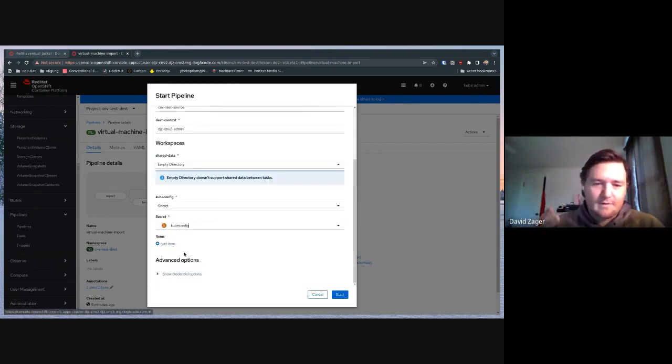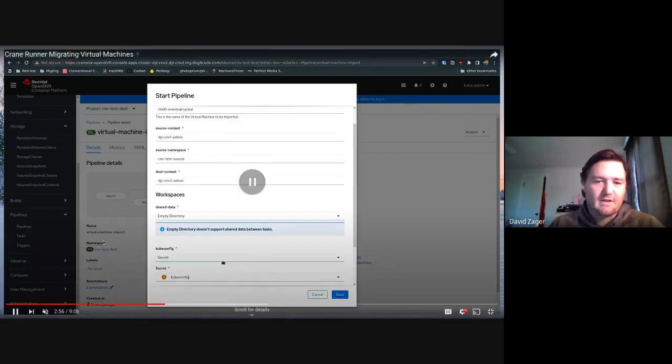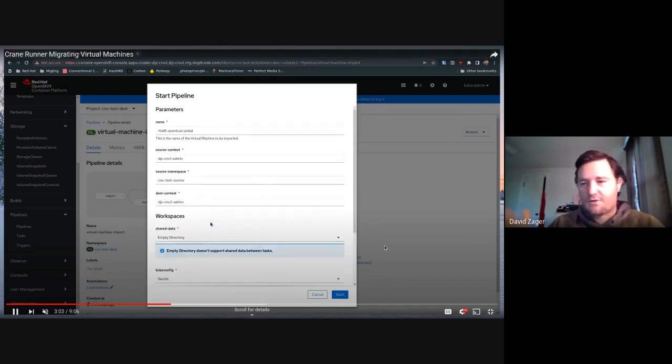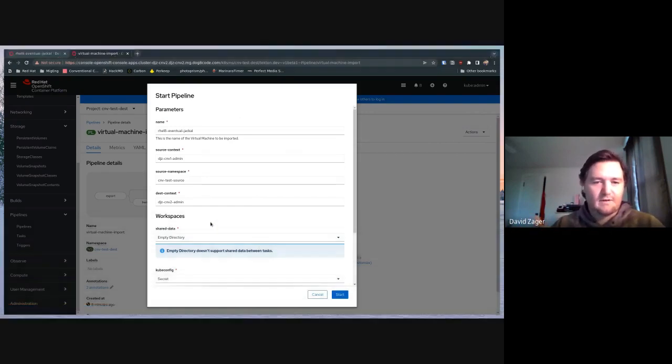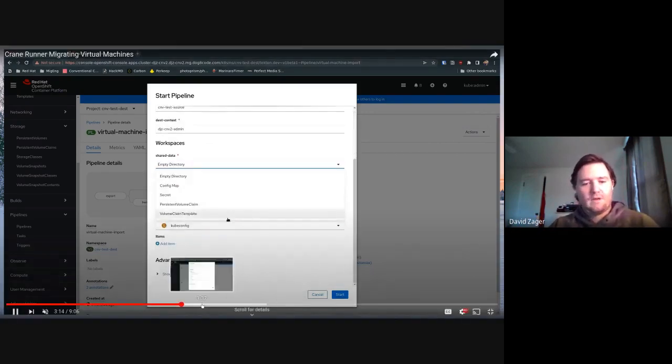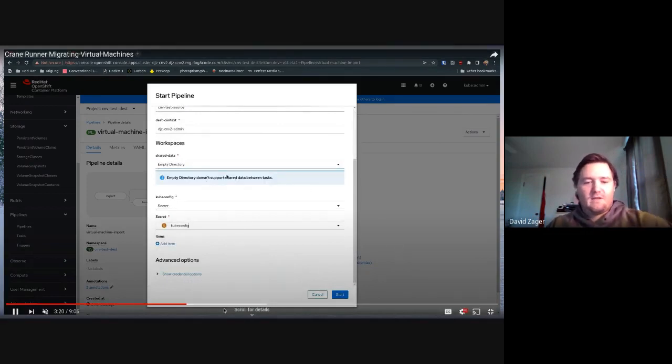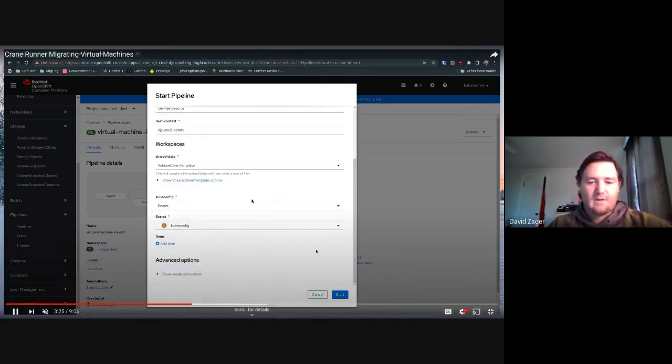This is the simple part where we're just running the pipeline. So I have to give it the source context, the namespace that we're migrating from or we're importing from, the destination context. So you see here, I have a kubeconfig with a secret, and it's referencing the kubeconfig secret. And in that secret is just the kubeconfig with both of these contexts defined. The shared data is a scratchpad that we use for all of these tasks that run in the pipeline. And then once I hit the run button, I can kind of talk through what's happening with Tekton.